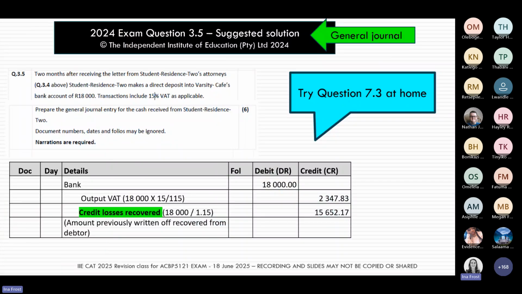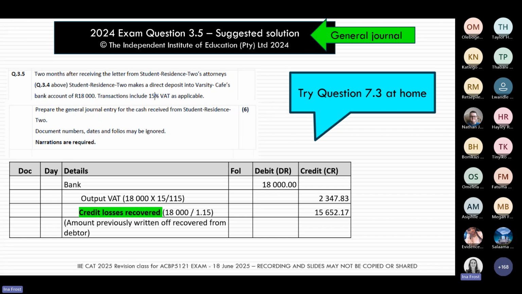The next question that they asked us to do was where we had credit losses recovered. And the specific thing that you had to look out for here is, remember, if it is a debtor that we previously wrote off as a credit loss, and they then at some point in the future come and pay us, then the credit entry goes to credit losses recovered, which is an income account.